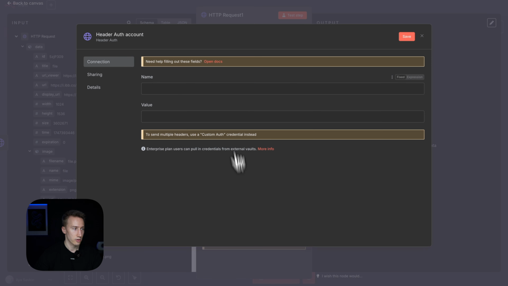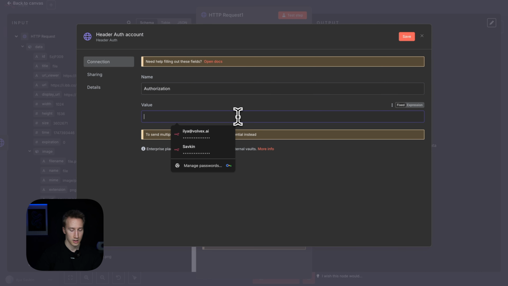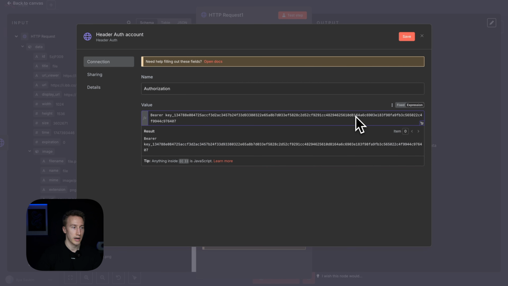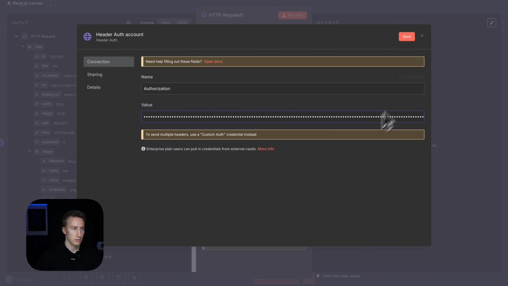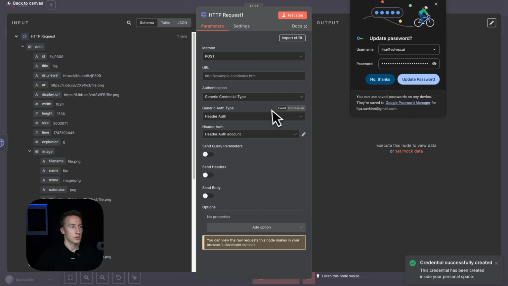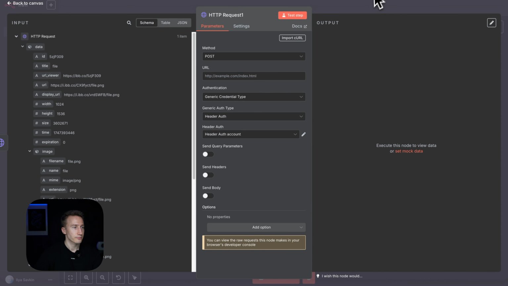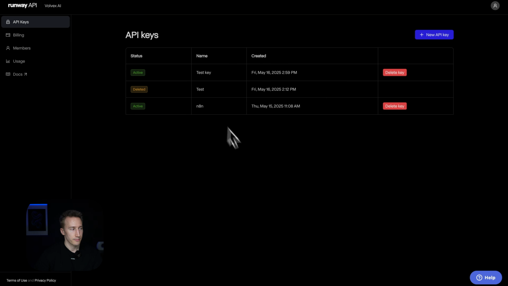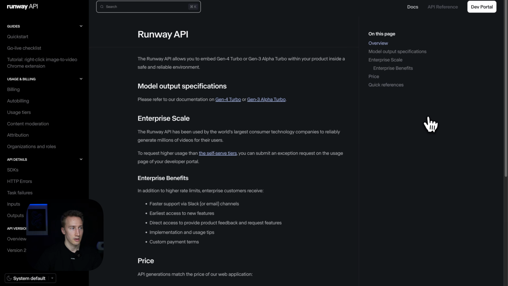So you press create new credential, name authorization, and value, again, you type Bearer, space, and then your API key, and press save. Credential successfully saved, perfect. So once we got the key, we have to go back to the dashboard and press docs here. When you are in the documentation, you press API reference.